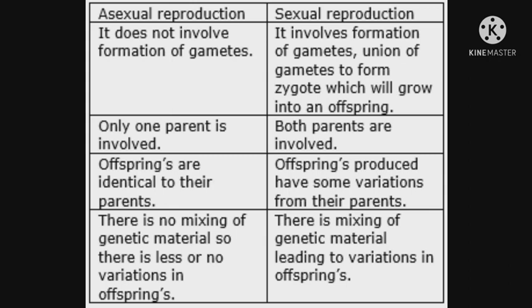In sexual reproduction, offsprings produced have some variations from their parents. There is no mixing of genetic material, so there is little or no variation in offsprings in the case of asexual reproduction. But in the case of sexual reproduction, there is mixing of genetic material leading to variations in offsprings.